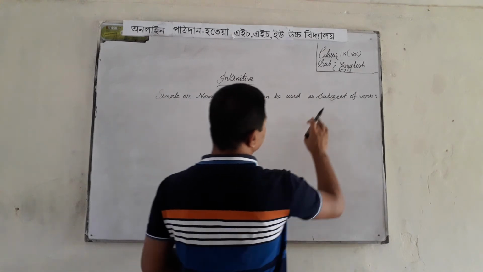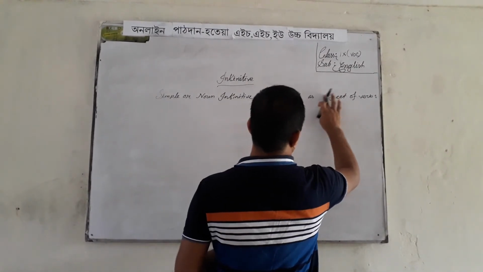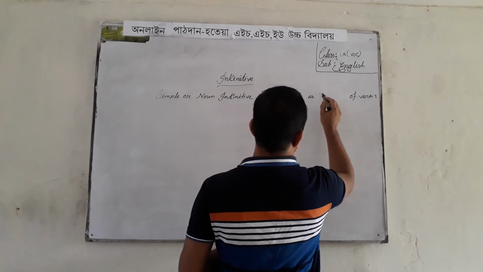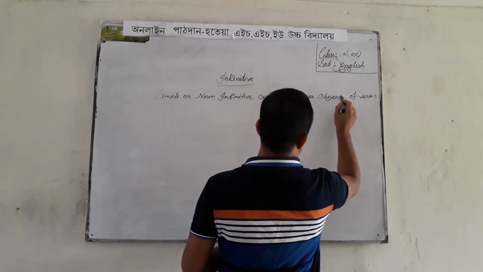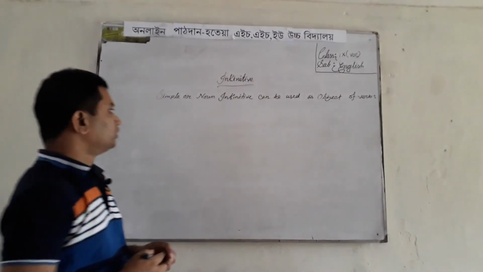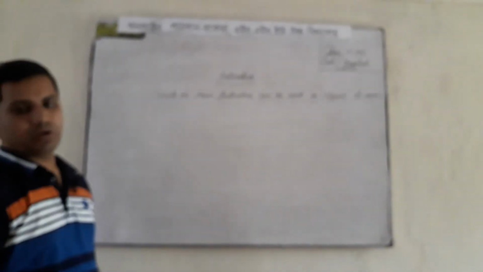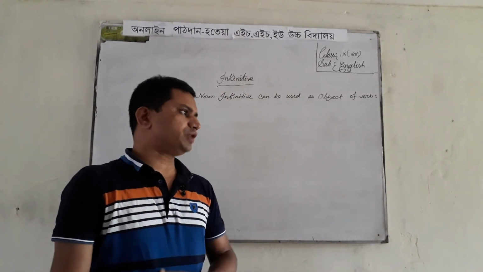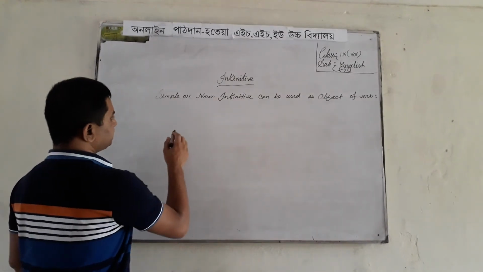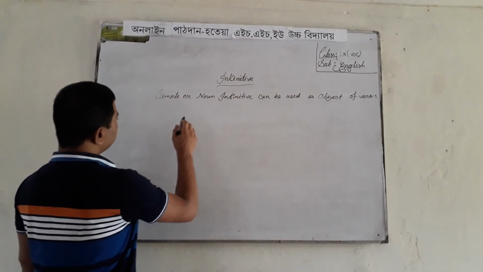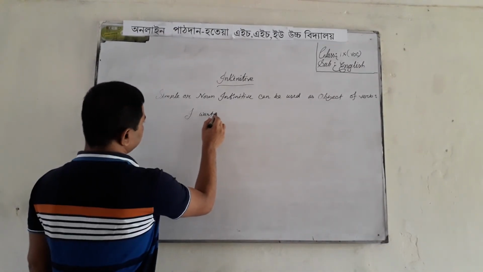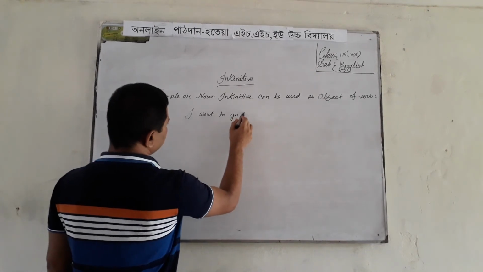And simple or noun infinitive can also be used as object of verb. For example, I want to go there.